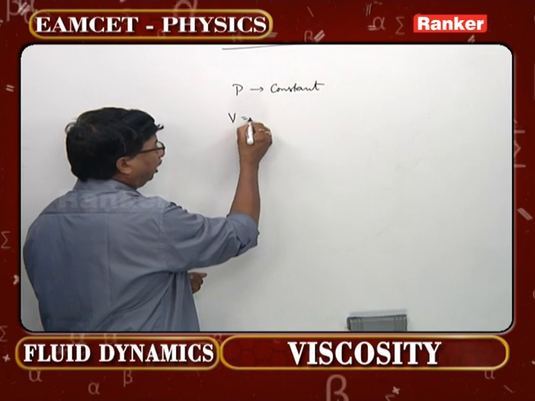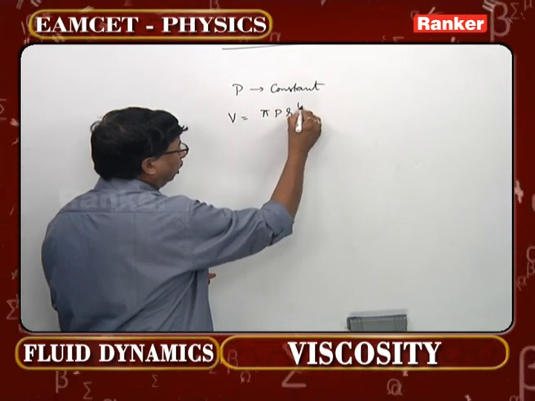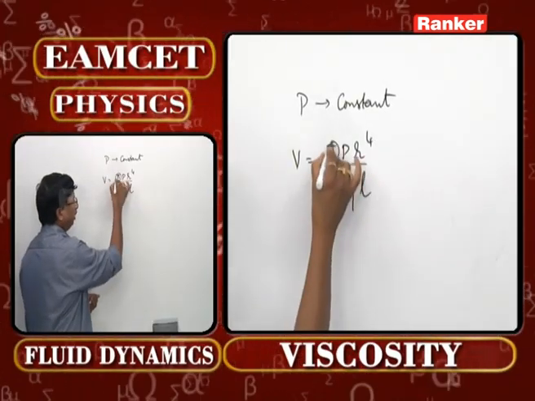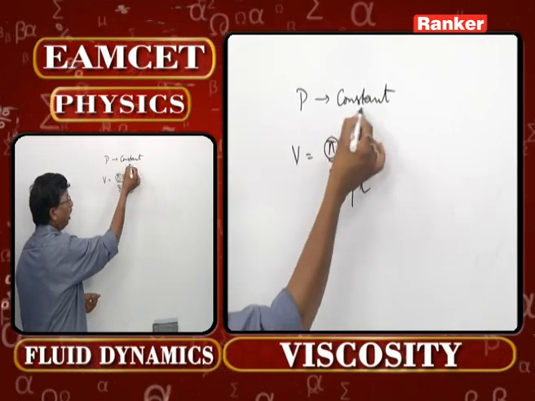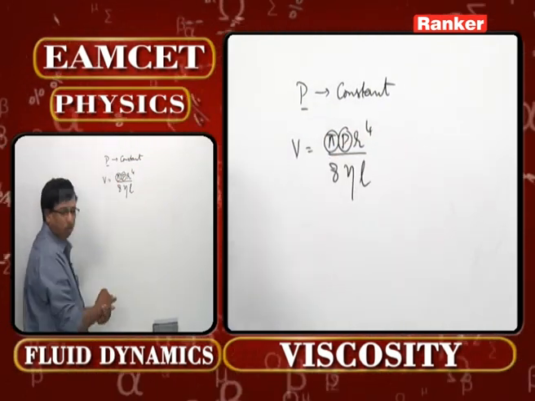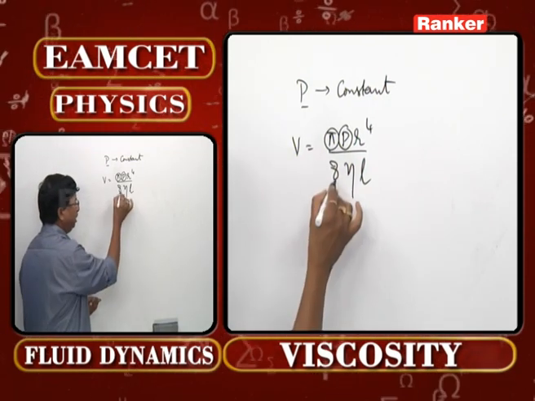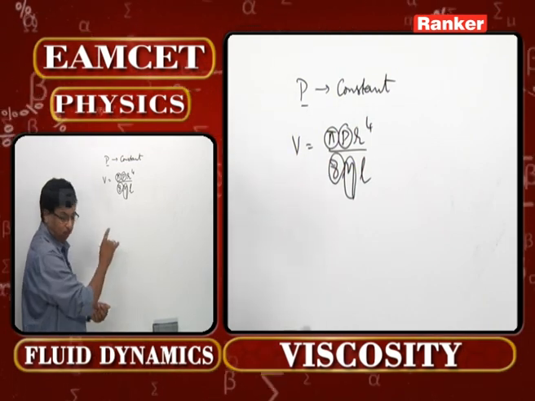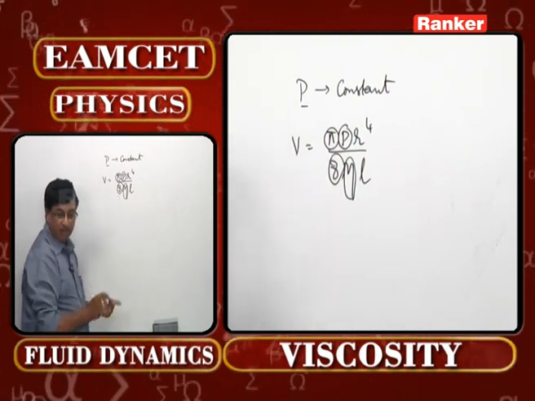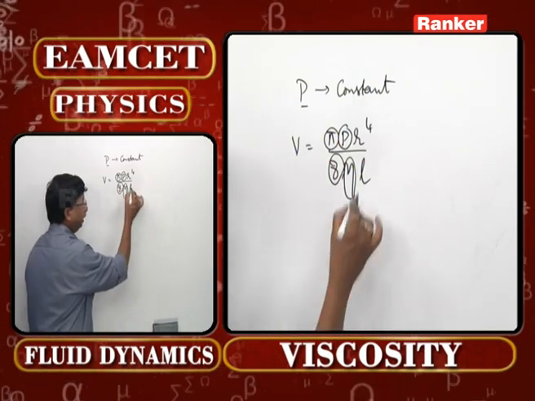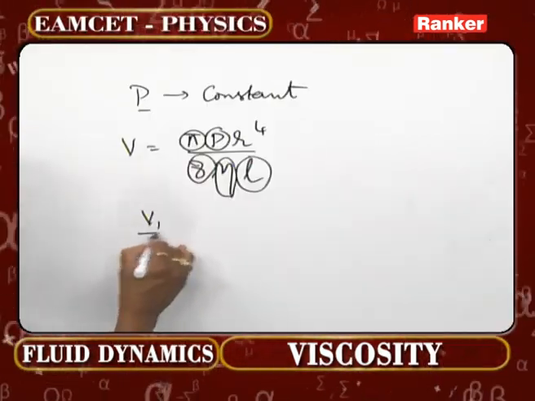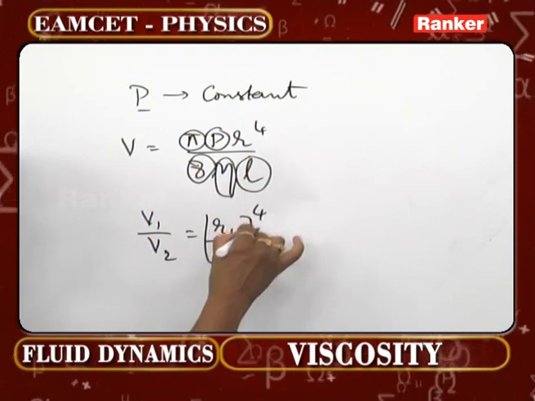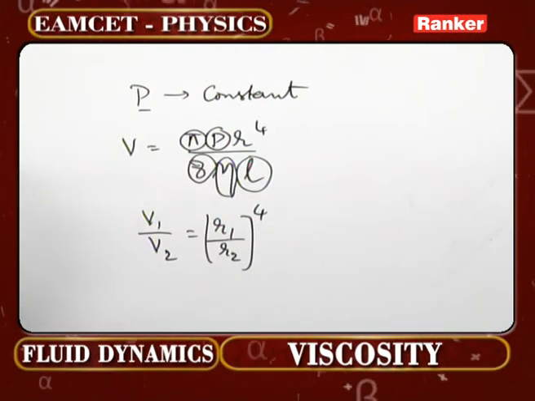So, what will be the formula? Pi P R to the power 4 by 8 eta L. If I take this formula, look at carefully, pi is a constant, forget. Now, both are connected in parallel means P also will be a constant, we can understand. Next, 8 anyhow is a number that is constant. Eta is constant coefficient of viscosity. In addition to that, length also is same. He gave length is same. That means what? V1 by V2 is equal to R1 by R2 whole power 4. That is the equation one should remember.